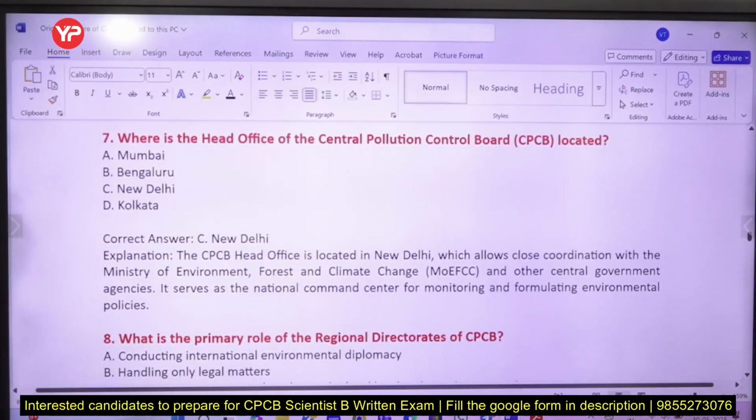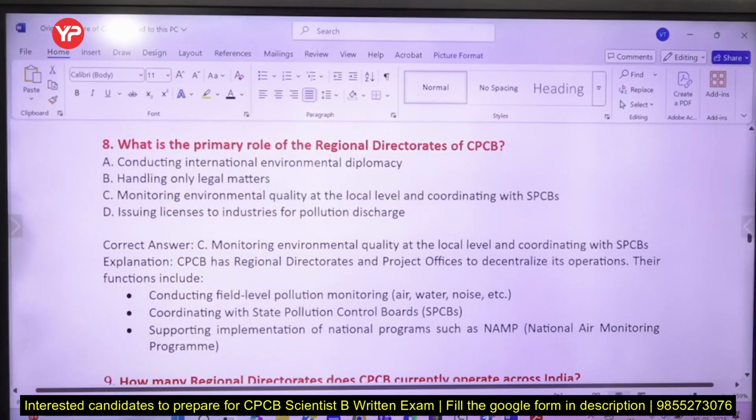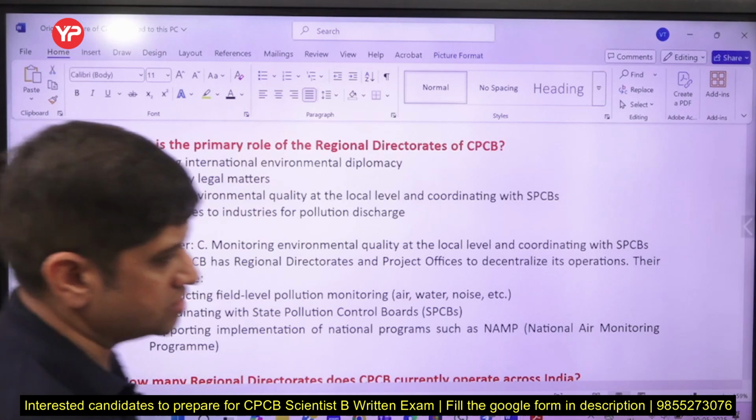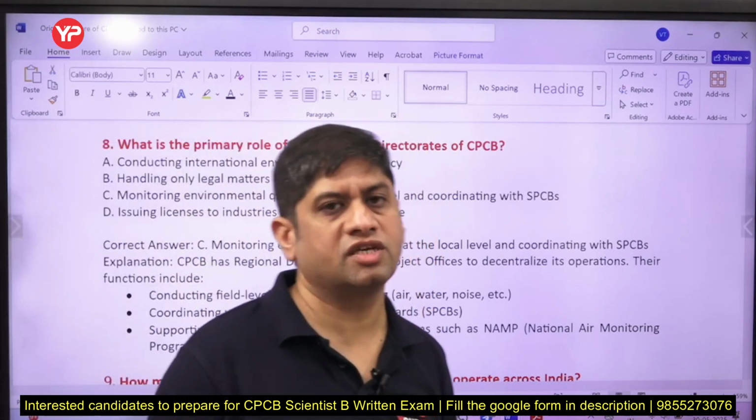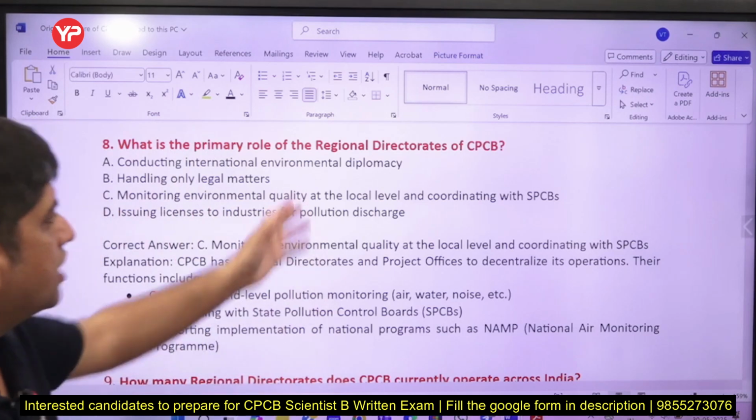Can we do some more questions? Where is the head office of Central Pollution Control Board? It is in New Delhi. What is the primary role of regional directorates of CPCB? To monitor environment quality at the local level and coordinate with State Pollution Control Board. So now you have heard three things: Central Pollution Control Board, head office in New Delhi, State Pollution Control Board, and regional directorates.